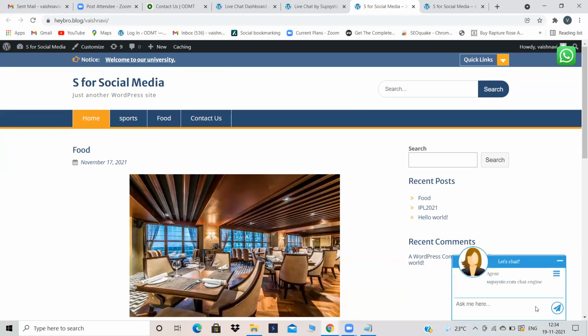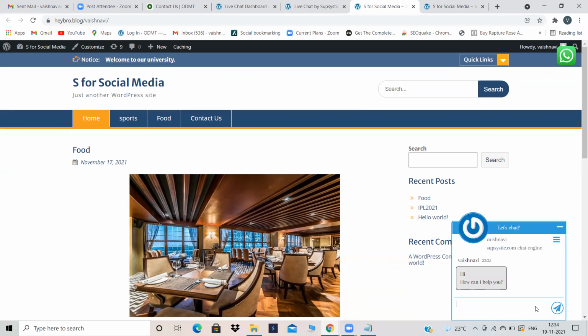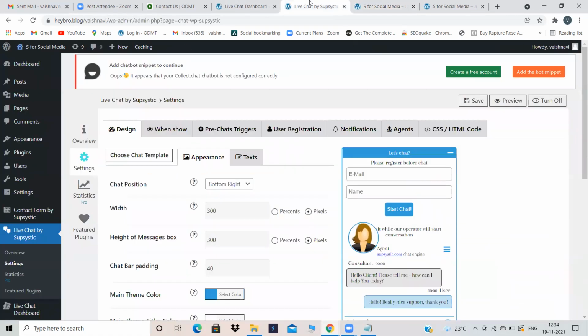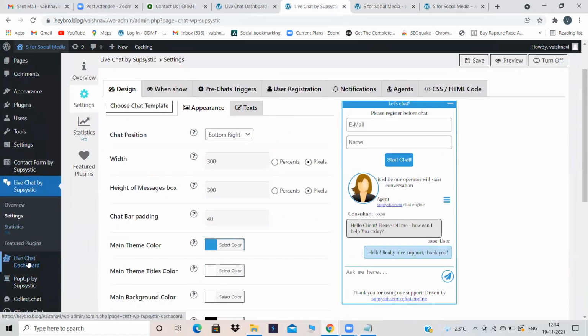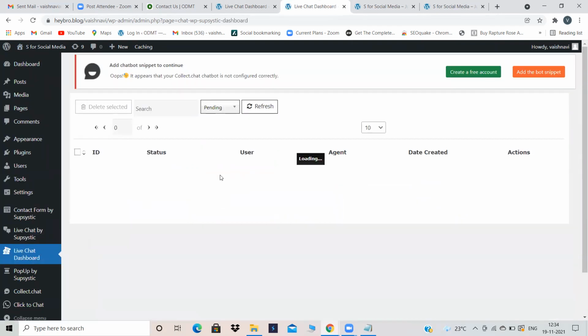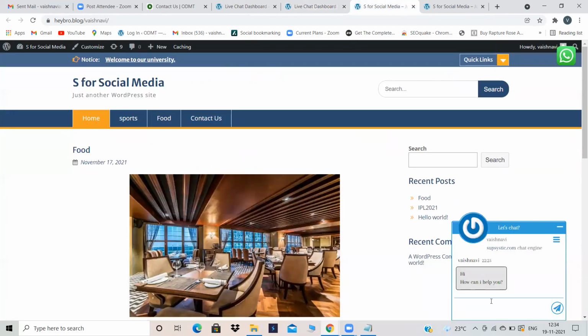Click on it and first you have to give your email ID and your name. You can give it as Vaishnavi, or you can give it as anything. You have to just give your name and email address. After giving your name and email address, your name and email address will appear over here in the live chat dashboard. You have no active chats right now. So for now, I will give it as hi.